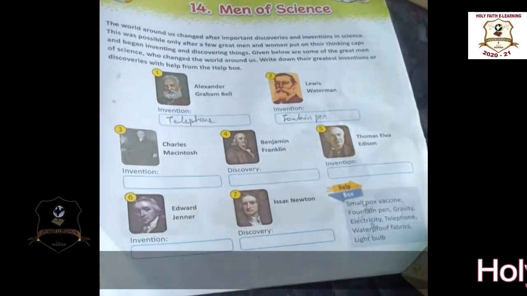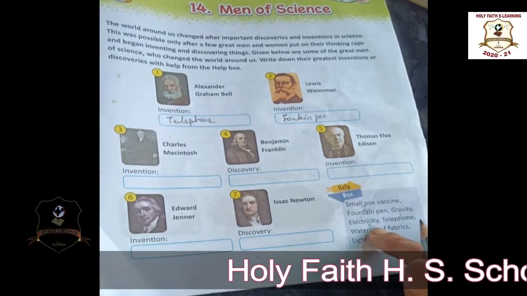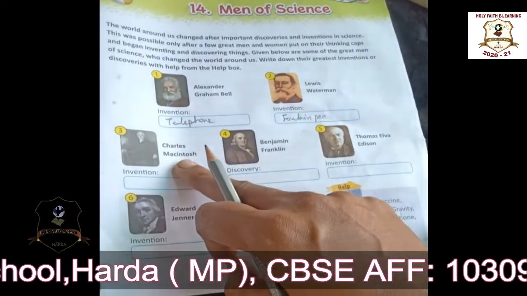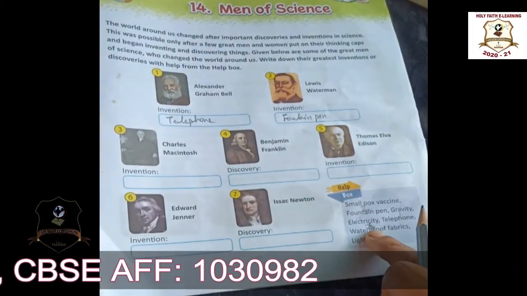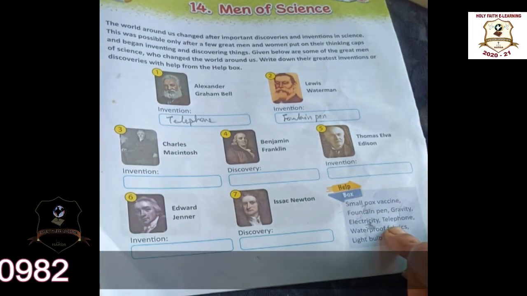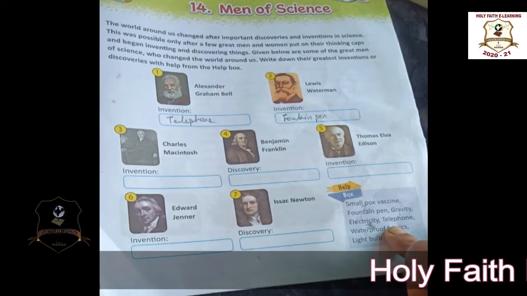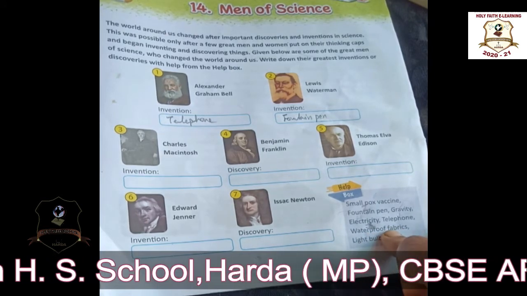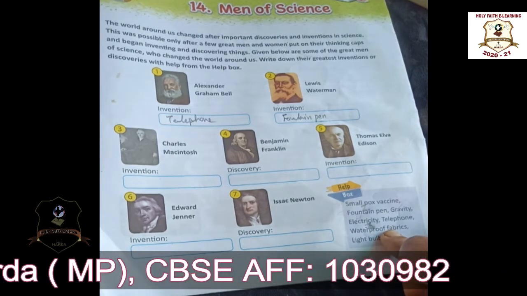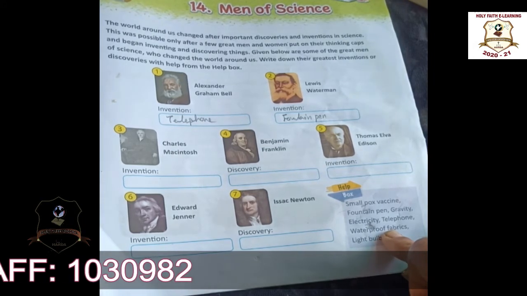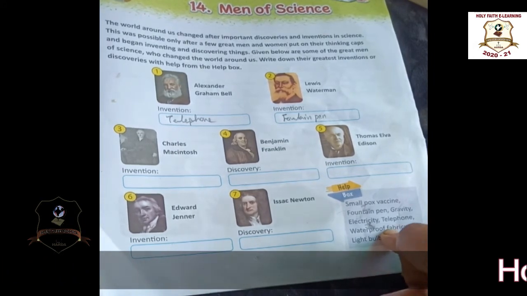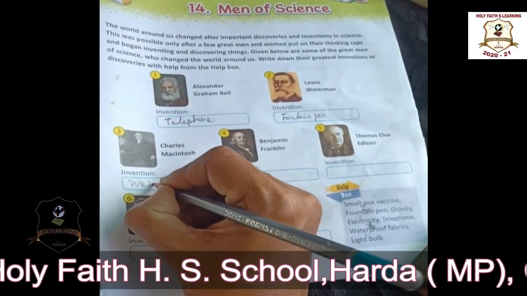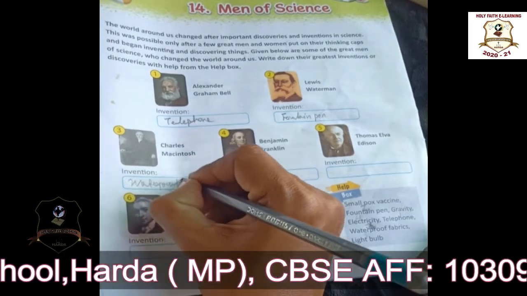Third one. Students, Charles Macintosh invented waterproof fabrics. Waterproof fabric means a waterproof coating which does not allow things to get wet. It is a fabric resistant to water and wetting. That is the waterproof coating. Now you can write here: waterproof fabrics.